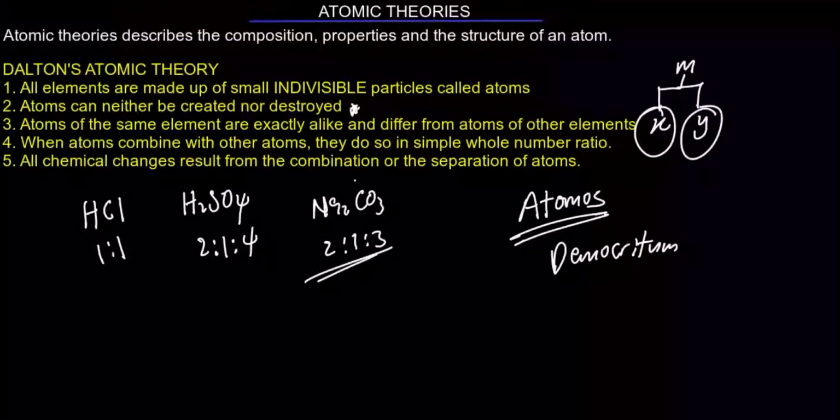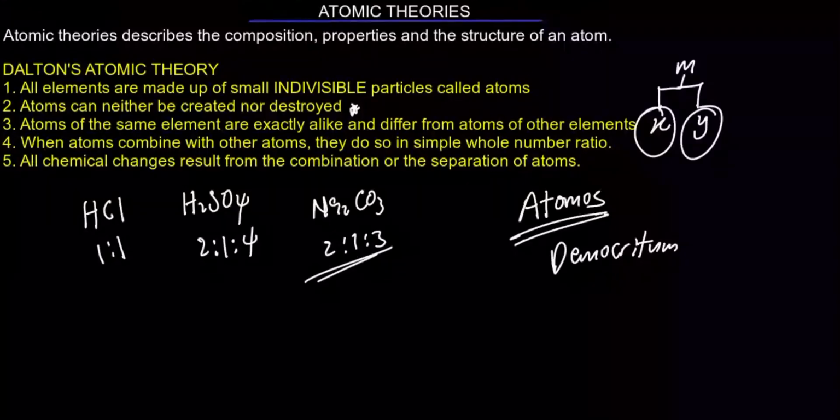Next, all chemical changes result from the combination or separation of atoms. It means that when a chemical change happens, either atoms combine or they separate from one another. That's Dalton's atomic theory. Now, we know that science keeps advancing, and in this theory we found some flaws because it does not obey the modern atomic theory, the modern discoveries about atoms. So let's see the modifications.